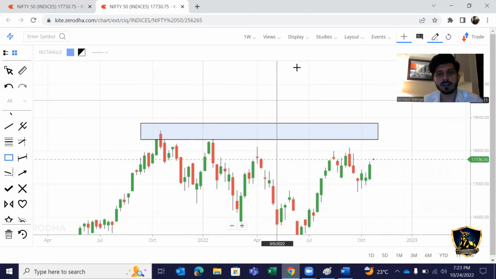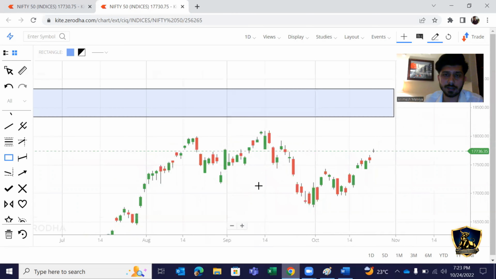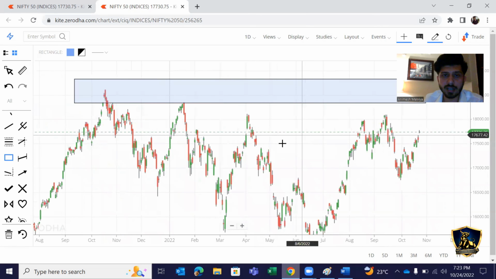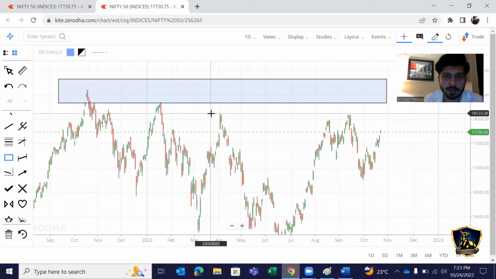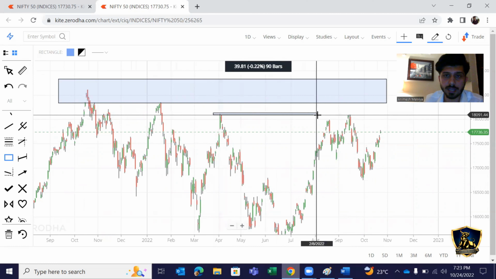Okay, so this is a weekly candle. Now let's go back to the daily candle. In the daily candle, this is the level which we marked in the weekly candle. In the daily candle also we can mark this level because you see there is again a reversal happening from here.